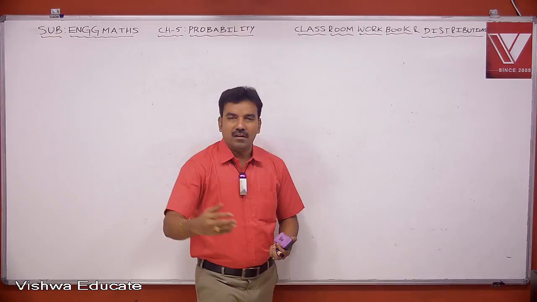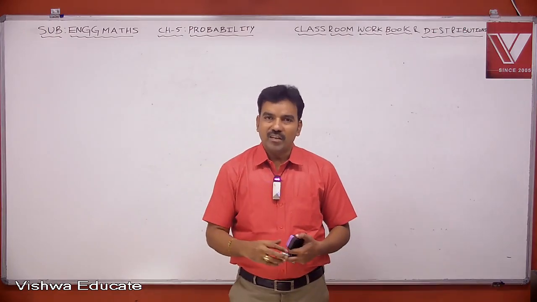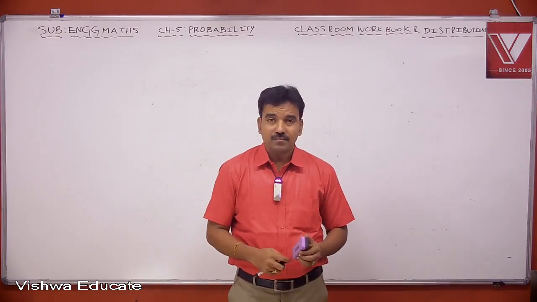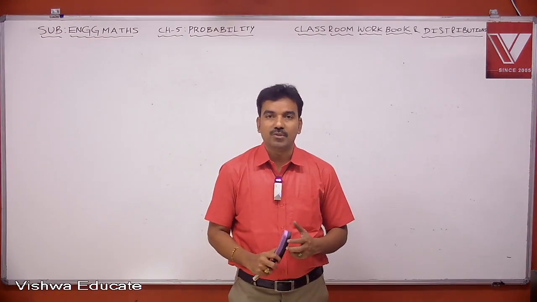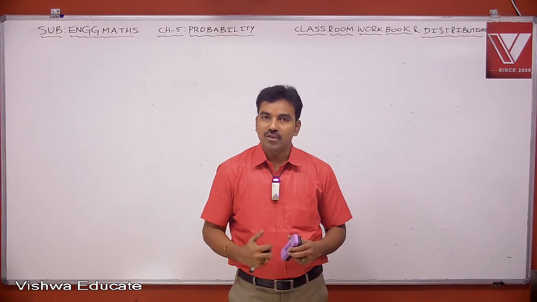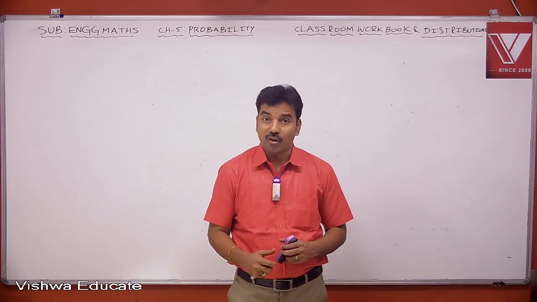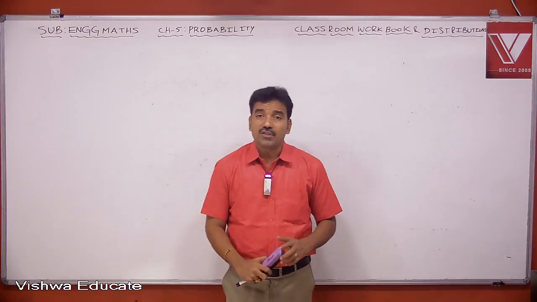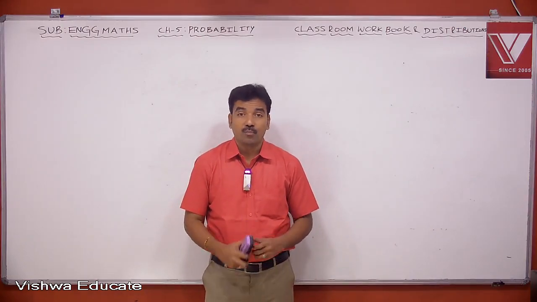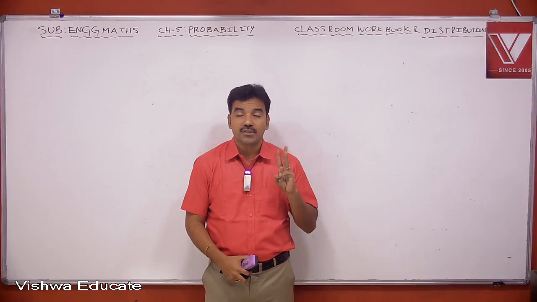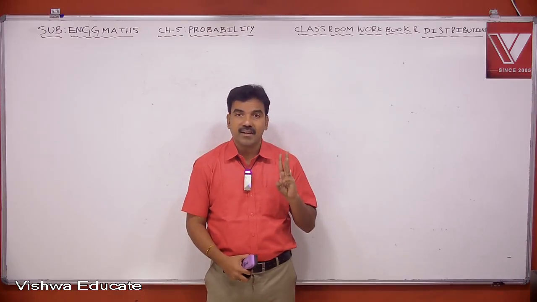Now in the coming few minutes, we discuss distributions. 5 types of distributions: binomial distribution, Poisson distribution, exponential distribution, uniform distribution, followed by normal distribution. For all distributions, we require probability distribution functions followed by 3 statistical parameters: mean, variance, and standard deviation.